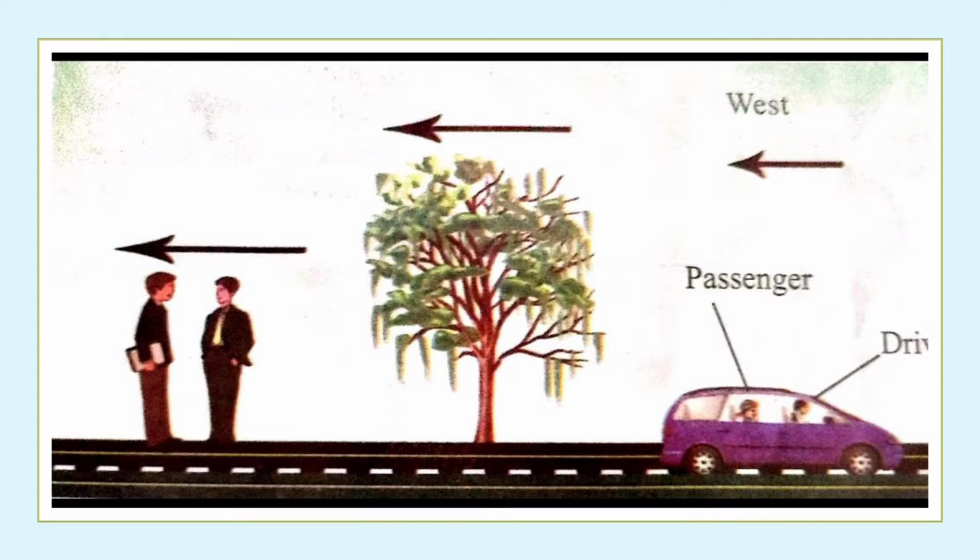From the above discussion, it is clear that the tree is at rest with respect to Somesh and it is moving due west with respect to the passenger.